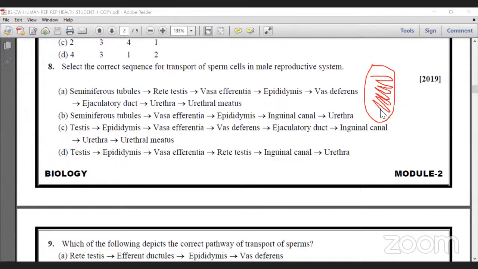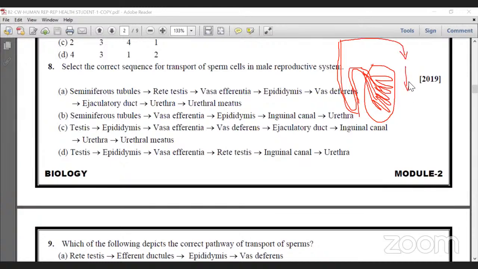The seminiferous tubules open into the rete testis, and the rete testis is connected to the vasa efferentia. From the vasa efferentia, it opens to the epididymis, from the epididymis to the vas deferens. So that is the correct path of movement of sperm. The vas deferens opens to the ejaculatory duct, and from the ejaculatory duct to the urethra.